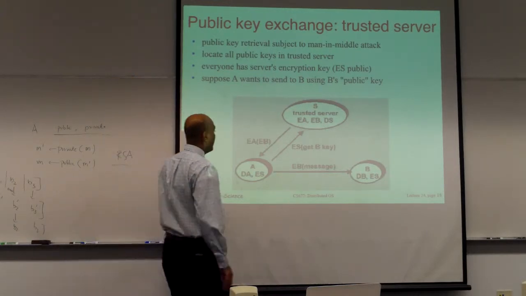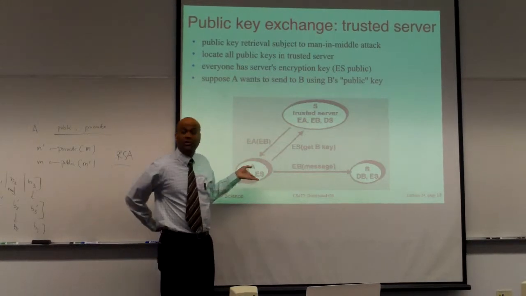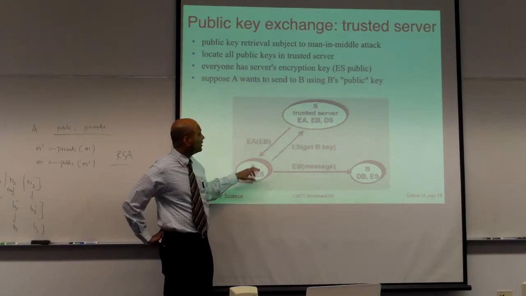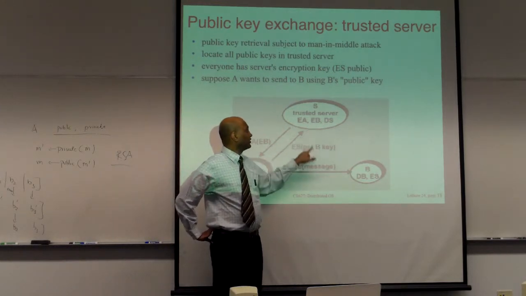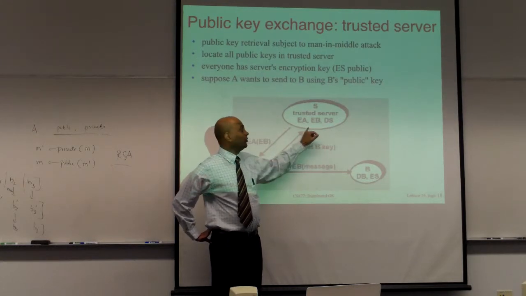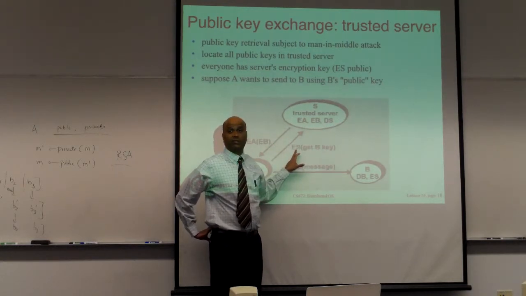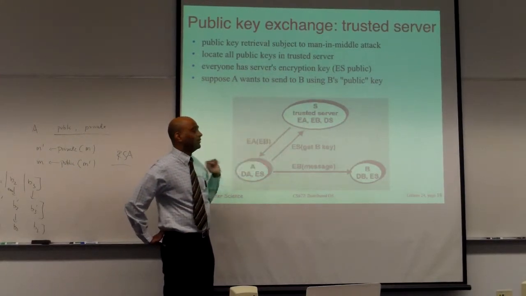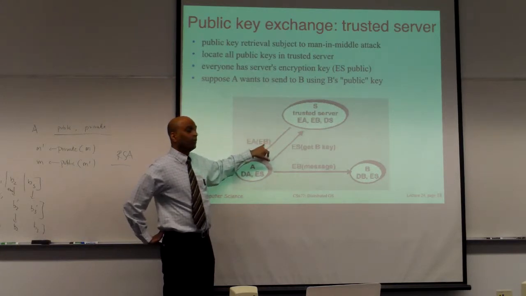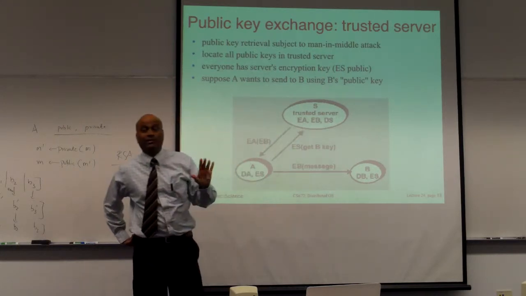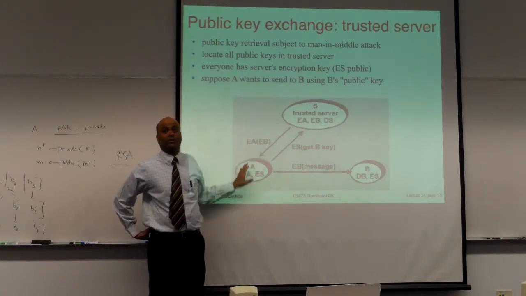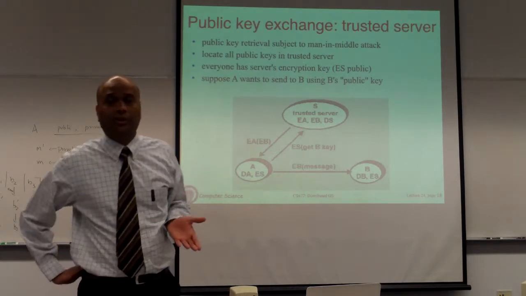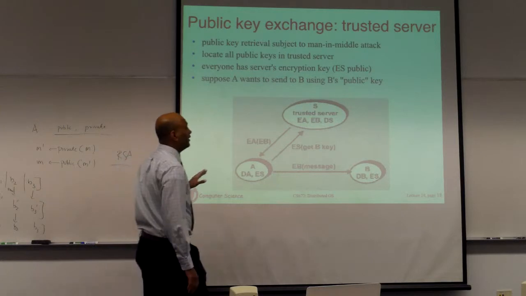So Bob and Alice want to communicate. They don't know each other's public key. They go to a trusted server and say, give me your public key. The way you are going to do this is you are going to send a message to the trusted server saying, give me Bob's key. You are assuming that you know the server's public key first. And you send that message. And the trusted server looks up the database and sends you back, here is Bob's public key. The response is going to be encrypted with Alice's public key so she can decrypt it and extract it. So you can use a trusted third party, in this case a server, to get public keys.